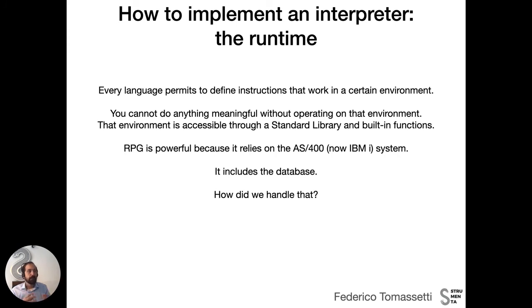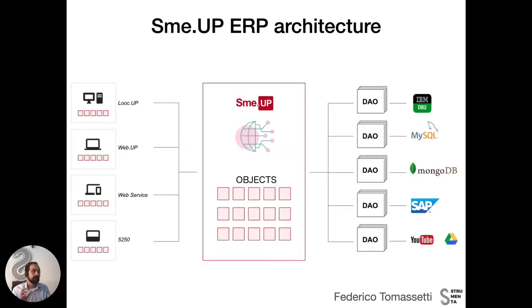So in a way, RPG is powerful because the standard library of RPG is powerful, and the standard library takes advantage of the functionality of the IBM i platform. Once we start executing this outside the IBM i platform, we need to replicate some of this functionality, the ones that we want to support. Among them, there is the access to the database.